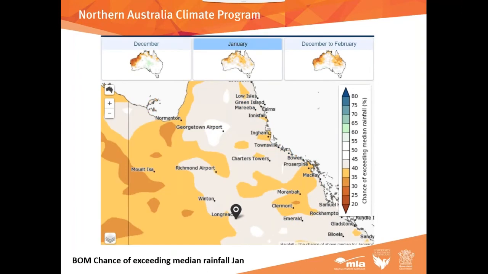Just go on to the next month, and this is January. Now, median for January, so we're starting to move more into our wet season proper for Longreach anyway. Median there's about 60 mils, and as we move into this forecast, we've got a moderate chance of exceeding that, 43%. So again, we're probably thinking for Longreach, we might be experiencing reasonably normal rainfall conditions. Let's have a look at the accuracy. Now, the accuracy is starting to pick up. It's still low at only 52%, but it's a big improvement on, say, the December accuracy.